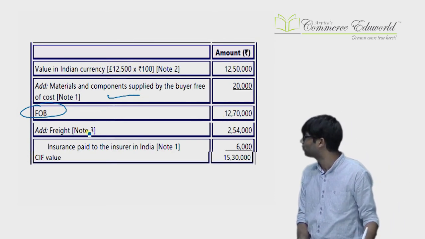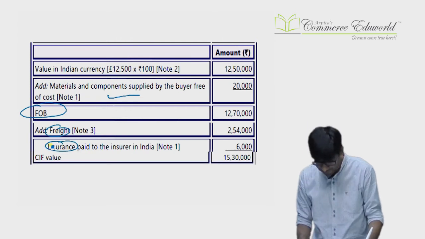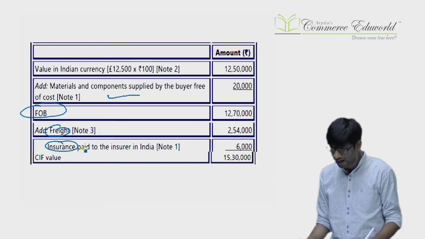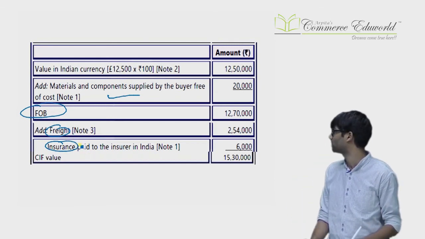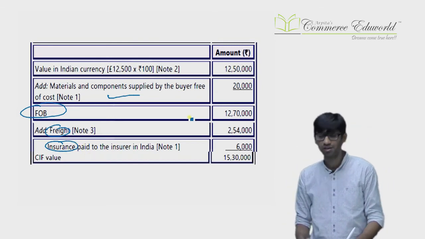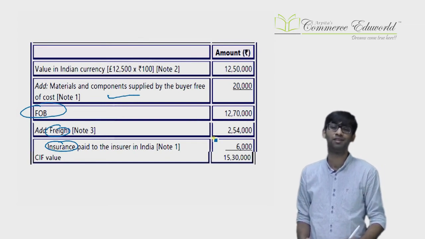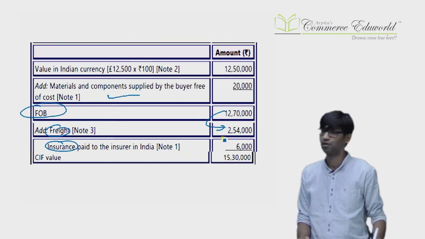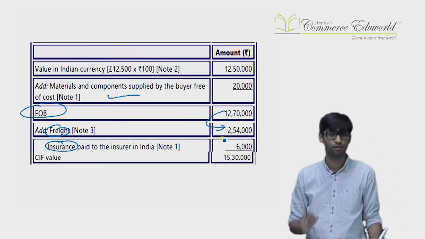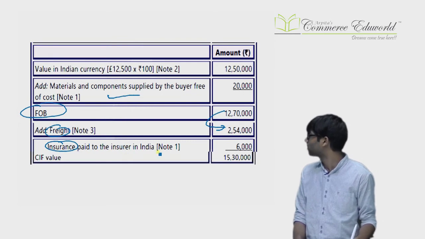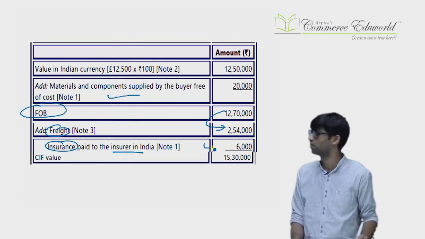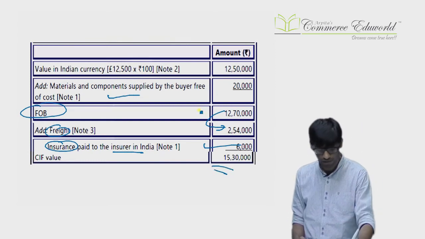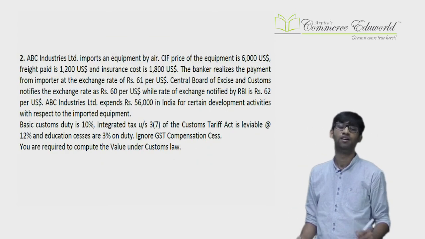On that FOB, you need to work out the freight and the insurance. Now freight, which freight? They have told air freight. Air freight may be actual or 20% of FOB which is lower. Actual comes as 3,000 pounds. 3,000 pounds into 100 means 3 lakh rupees. Actual is 3 lakh. Or 20% of FOB comes as 2,54,000. 3 lakhs or 2,54,000 which is lower, you will take 2,54,000. Insurance, you know the actual, you will consider the actual only. In case of insurance, once you know the actual, that is considered and then you get the CIF value. On that value, duties will be calculated. Fine enough. We go to the second question.